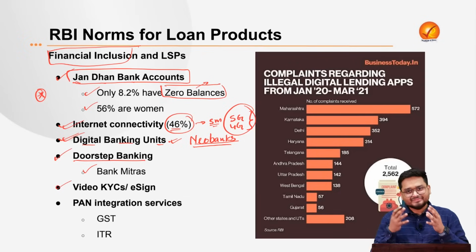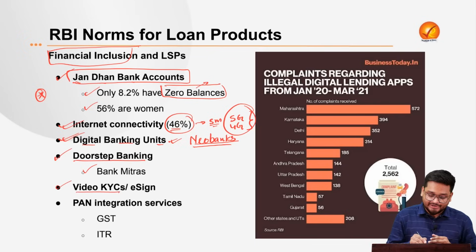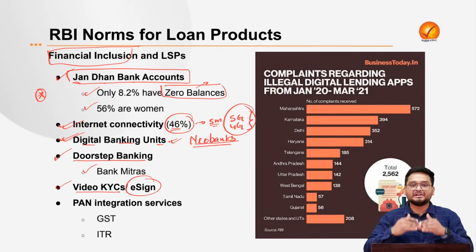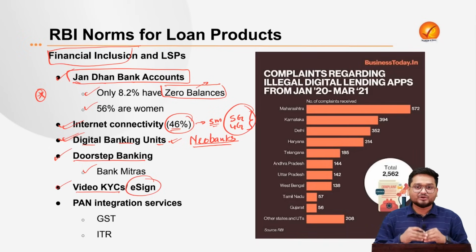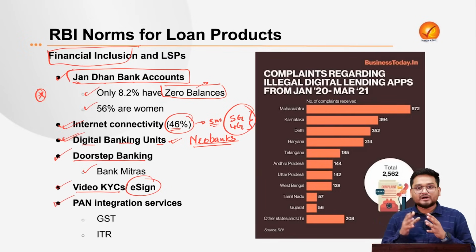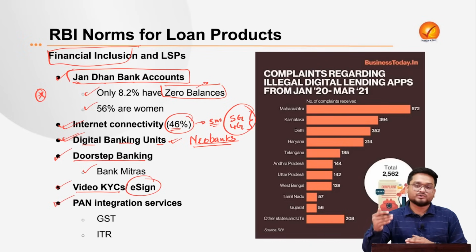Then we have the norms of video KYC and e-signature, which have been made totally online and digital, and very simple for people to use to open bank accounts and take loans on websites. We also have the integration of PAN and Aadhaar card with our bank account.